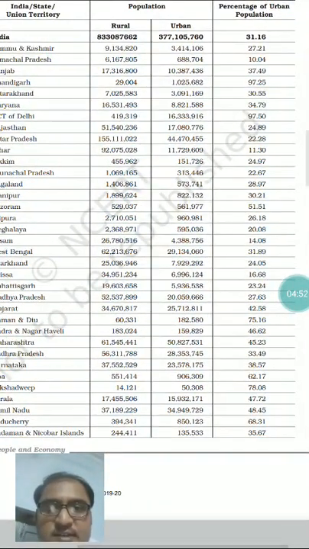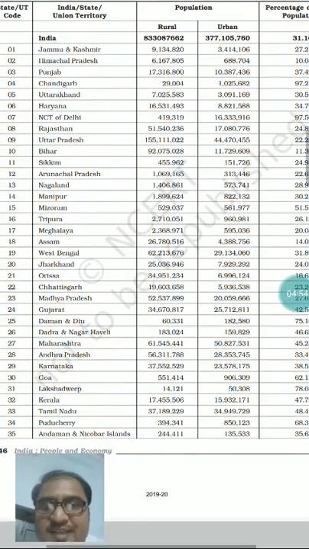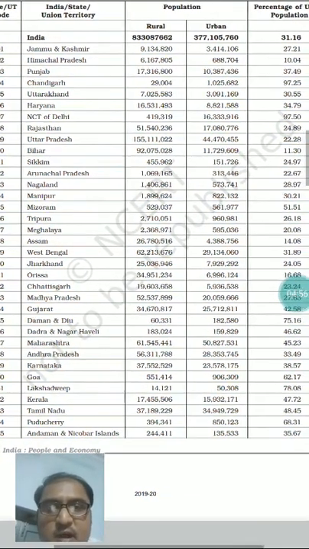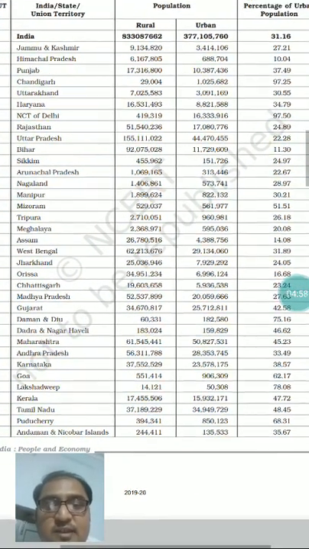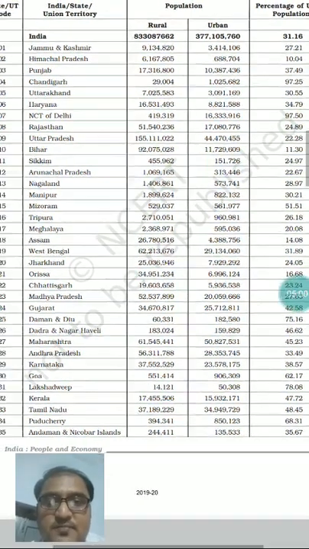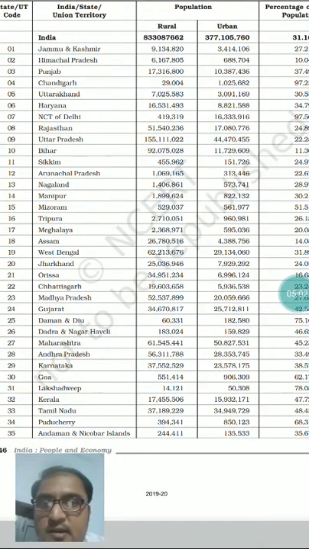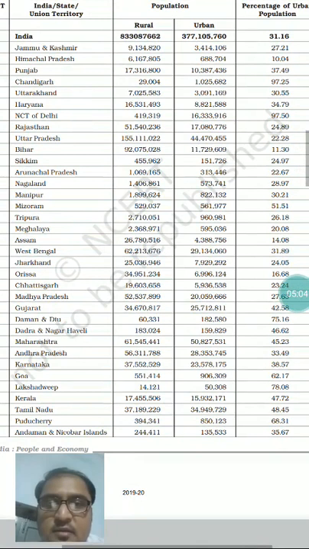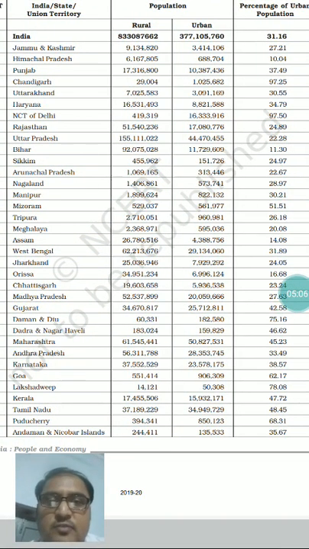A few of the states and territories like number 7, NCT Delhi, have more than 97% urbanization. In the same way, Chandigarh, number 4, has a figure very near to Delhi, approximately 97.25% urbanization.